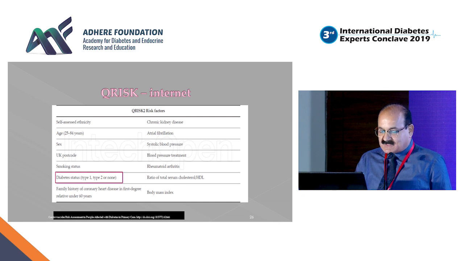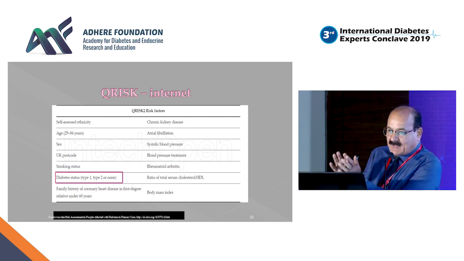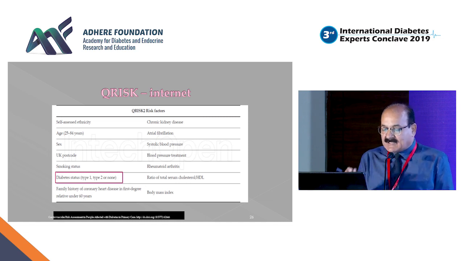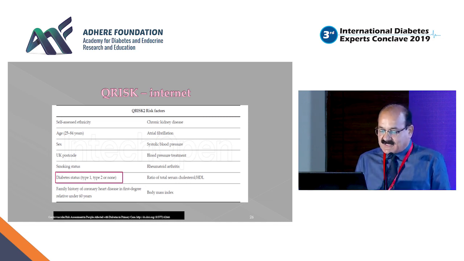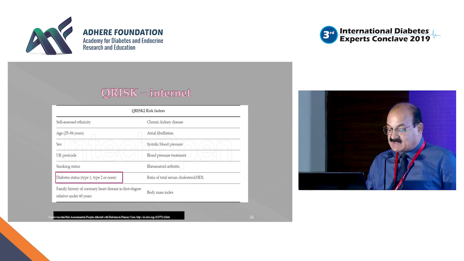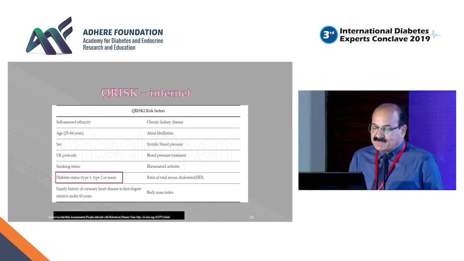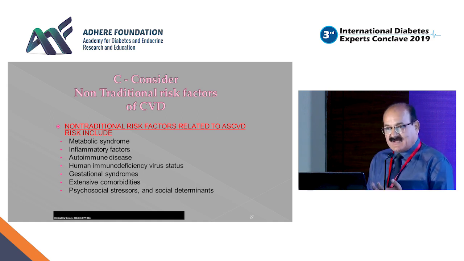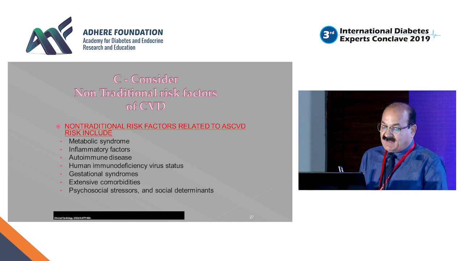Again, it is based on whether you have type 1, type 2 diabetes or none, because that is an important emphasis. Others are, of course, age, sex, and smoking status, as well as an early family history of coronary artery disease. Then, as I told you, there are non-traditional risk factors, which we consider as C, which we need to identify.